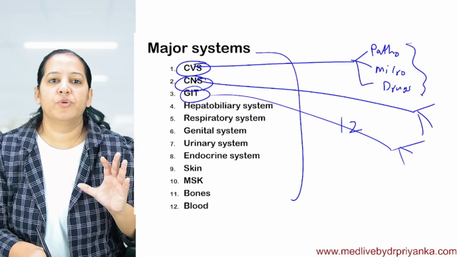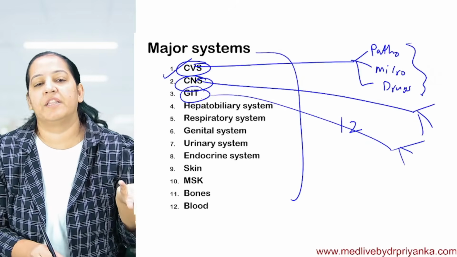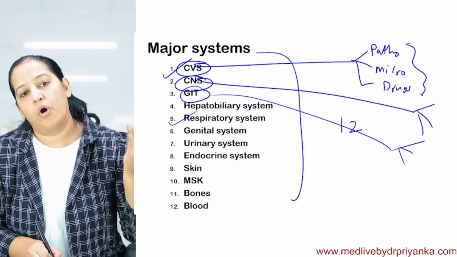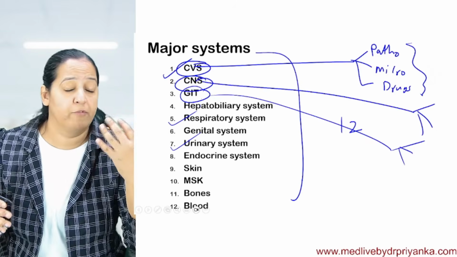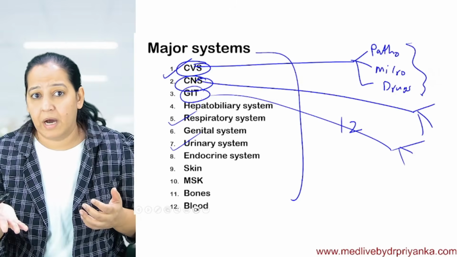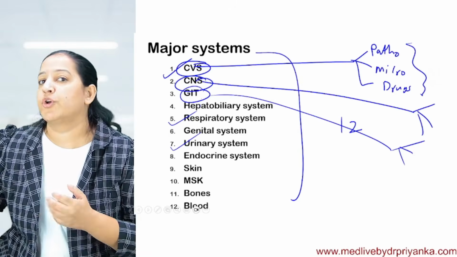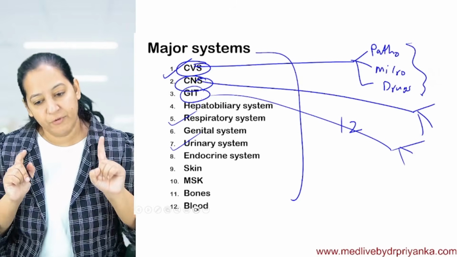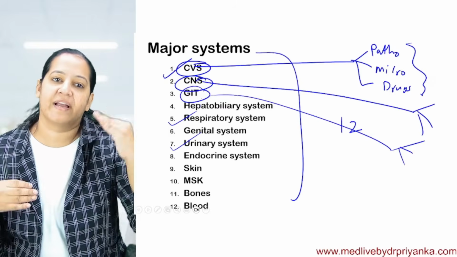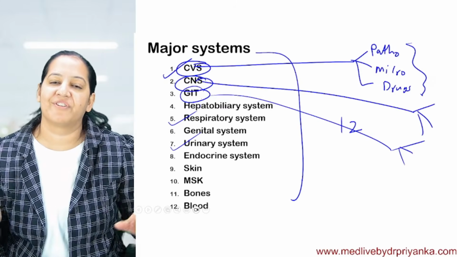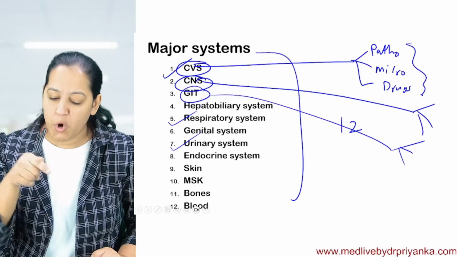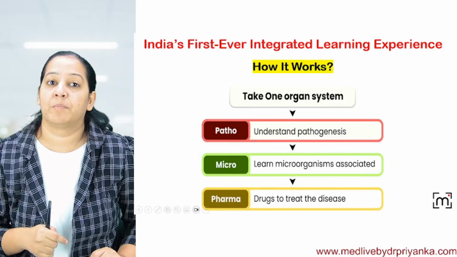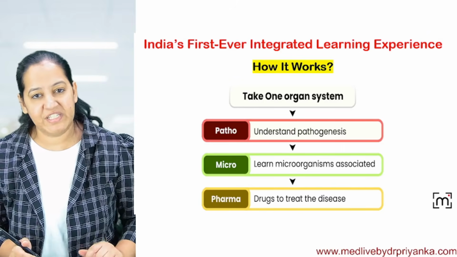In patho you study CVS, but in the micro class something else is going on, and in pharma urinary drugs are going on. So you get confused whether to study CVS diseases or GIT microorganisms or urinary drugs. But if you take one system and finish it from all three subjects, system by system, you get 100% coverage of the syllabus, better retention, better understanding. Take my words, ask your seniors from the last batch, and you can take their feedback.